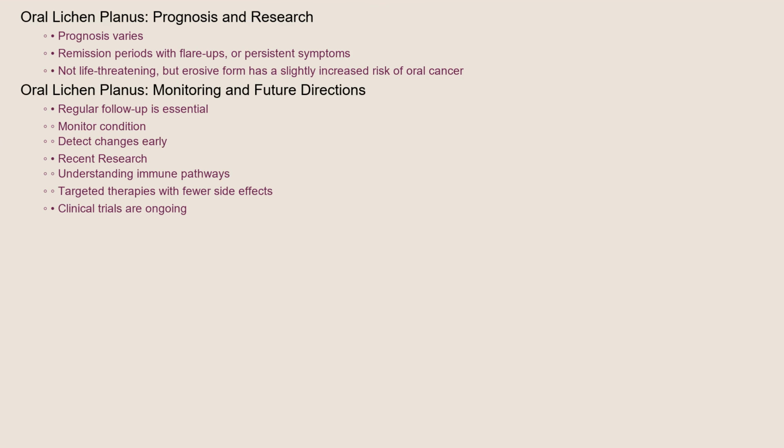The prognosis for oral lichen planus varies from person to person. Some individuals experience periods of remission, where symptoms disappear, followed by flare-ups. Others have persistent symptoms. While oral lichen planus is not life-threatening, the erosive form, particularly if it persists for a long time, has a slightly increased risk of developing into oral cancer. Therefore, regular follow-up appointments with your dentist or oral surgeon are essential for monitoring the condition and detecting any changes early.